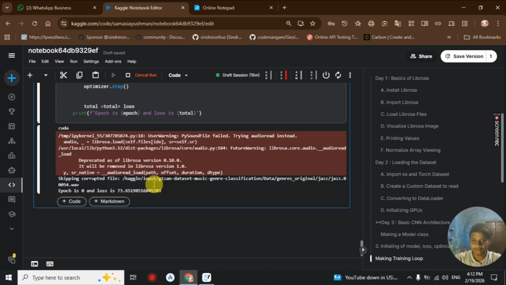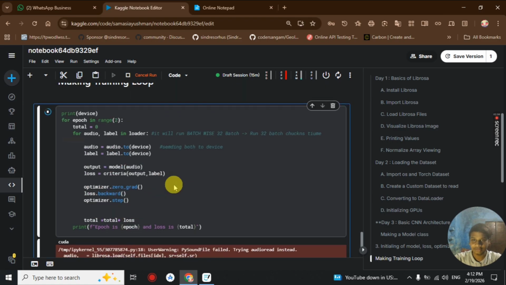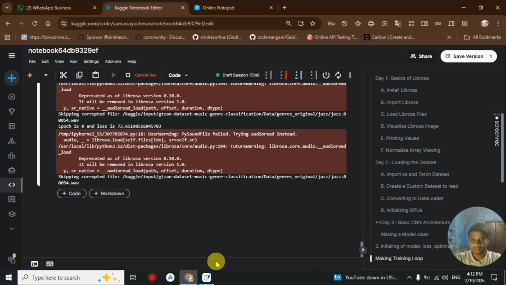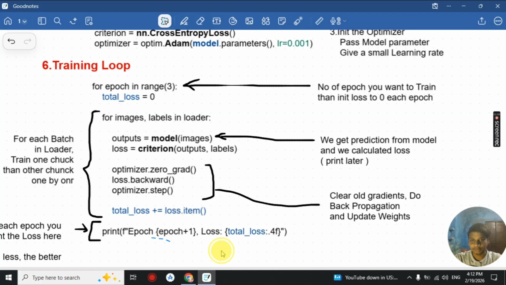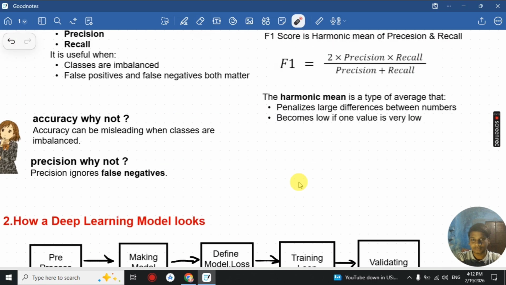Okay, so by this the whole setup will run from epoch 1 to 10 or 100. This is basically how we'll be training.